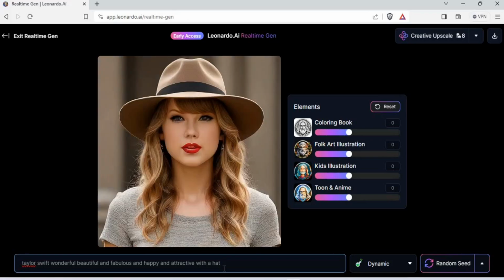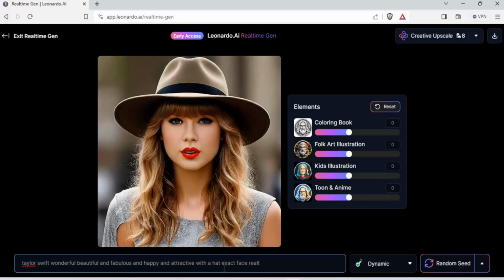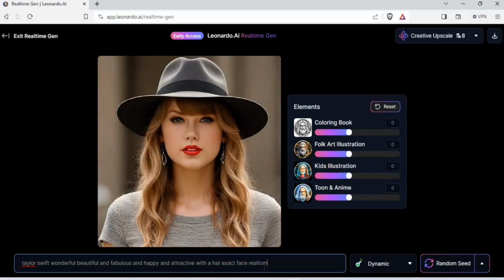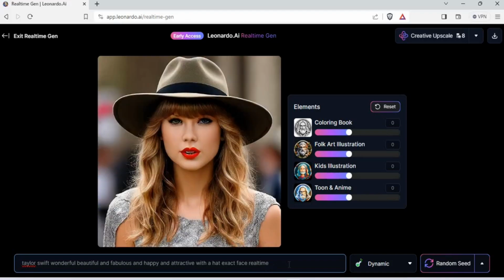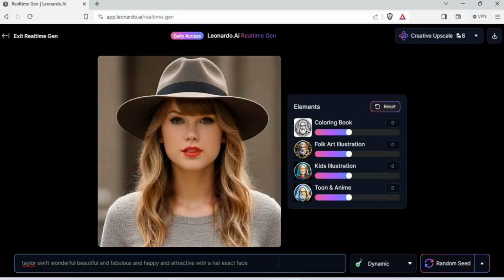There you have it, but the face changed a little bit. Exact face, real time. So now it tries to give me an exact face of Taylor Swift in real time. The face is a little bit here and there, like 60-40 here, but we'll fix it. Let's go with exact face. If you put it with exact face, it looks 70% like Taylor Swift, but not 100%. We want that 100% elegance of Taylor Swift.